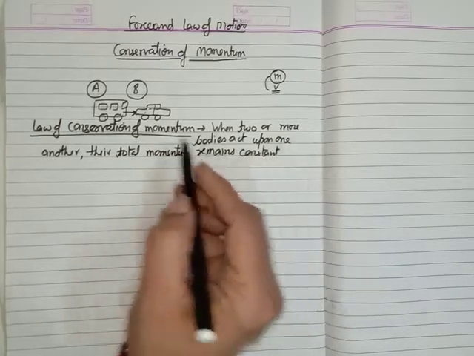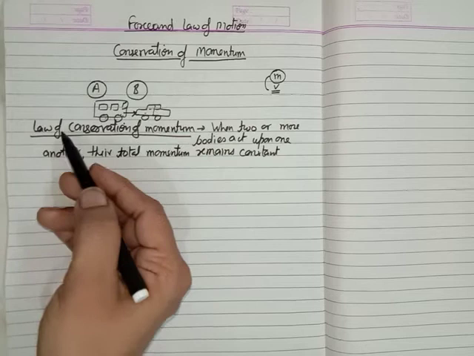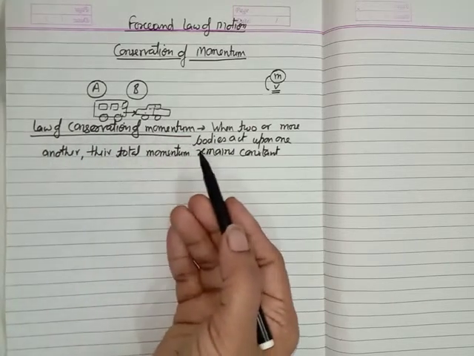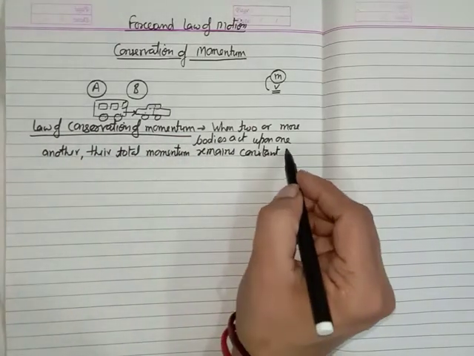It means the momentum before the interaction is always equal to the momentum after the interaction, provided, this is a very important point,